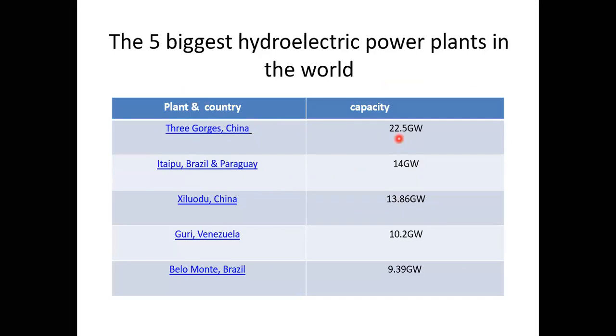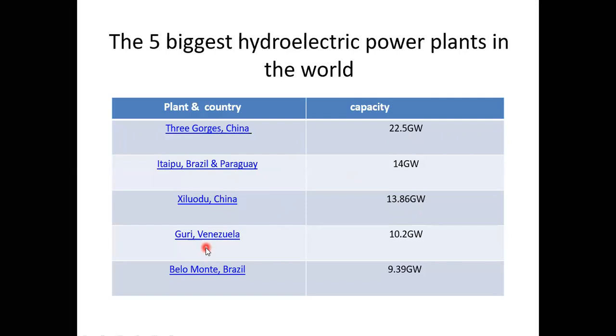We already know that 1 gigawatt is equal to 1000 megawatts. The second one is present between Brazil and Paraguay, and it generates 14 gigawatts. The third biggest hydroelectric power plant is also located in China, and it constitutes around 13.86 gigawatts.